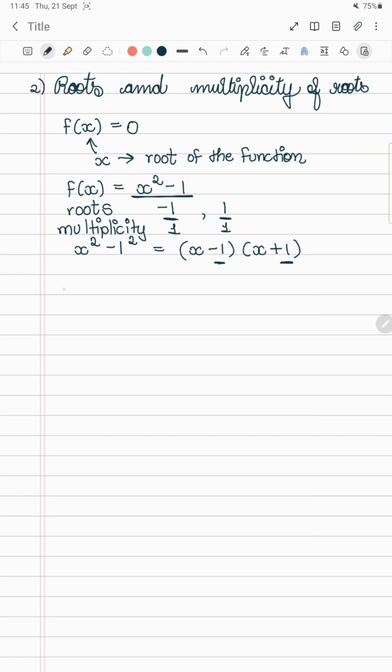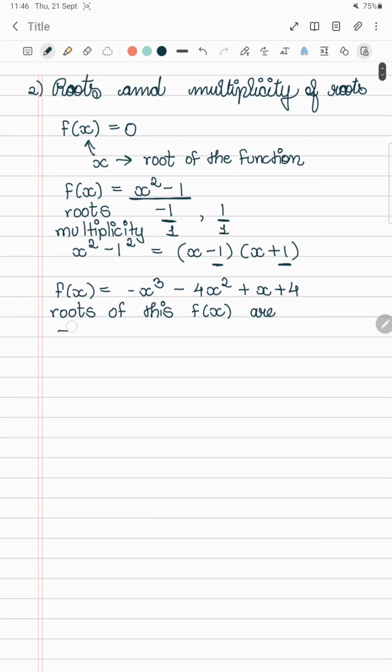Now let's take another function, minus x cube minus 4x square plus x plus 4, and the roots of this function are minus 1, 1 and minus 4.